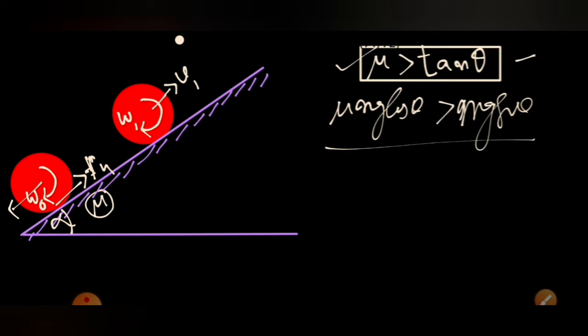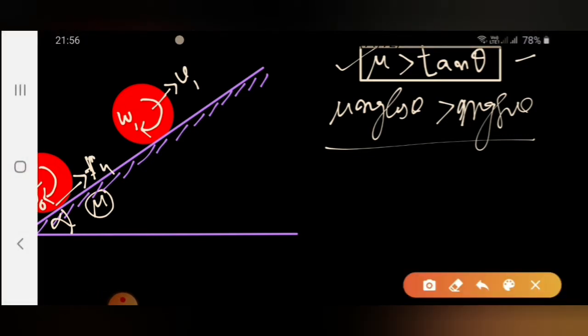As the body goes up, its linear speed gets developed. From 0 it will keep increasing, and omega will keep decreasing from omega naught to some other value. After some time it will attain a velocity v1 that satisfies v1 equal to r omega. If this condition is satisfied, we call it pure rolling motion, because the bottommost point will not be sliding at that moment.